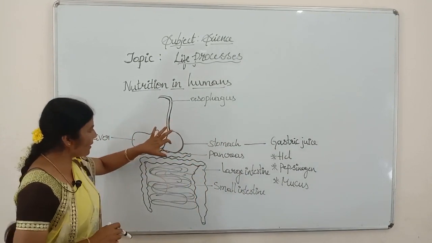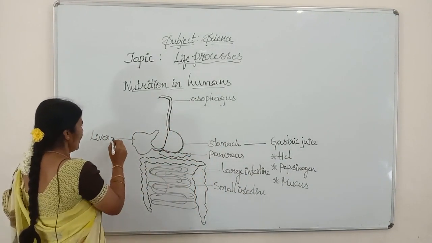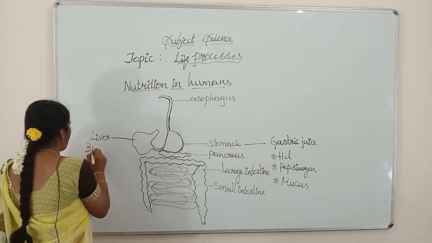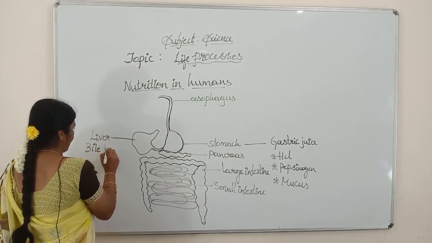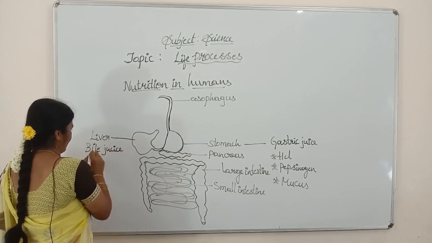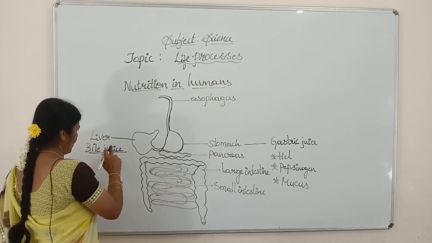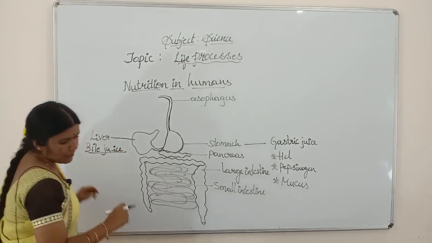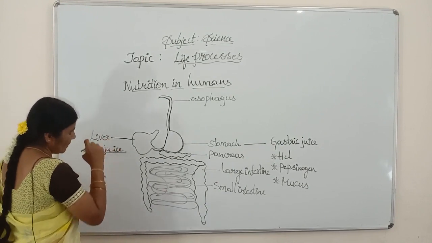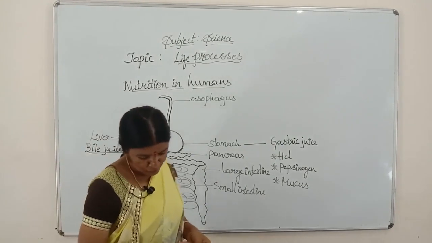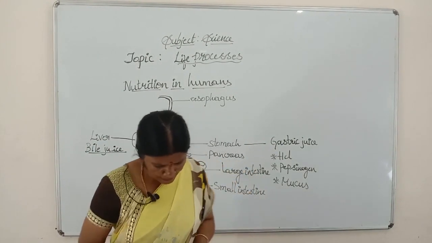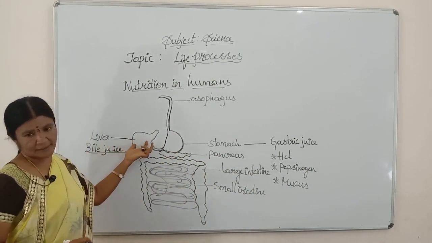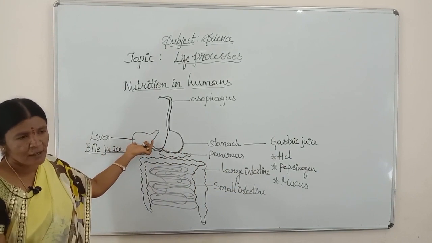Now from the stomach, the food enters the liver, where the liver secretions are called bile juice. Bile juice helps in the emulsification of fats, meaning digestion of fats.